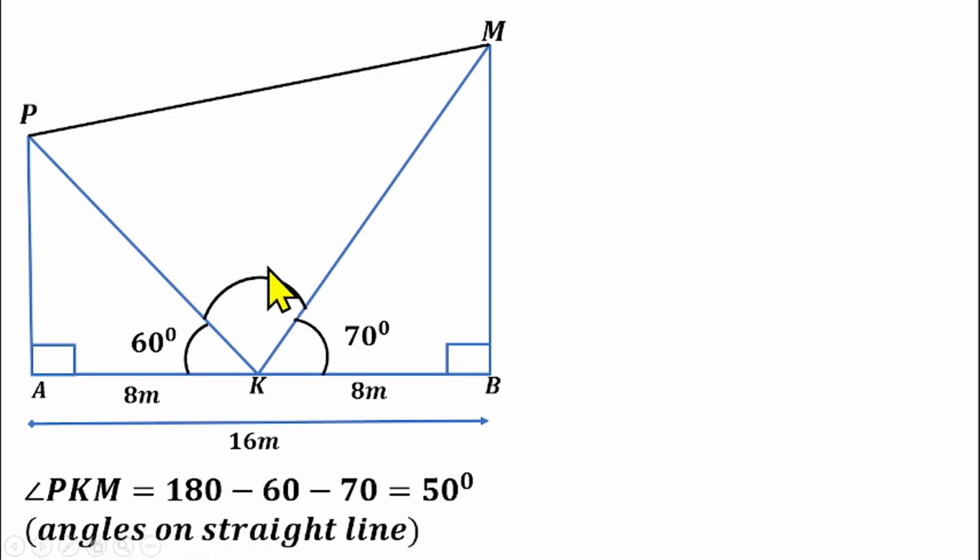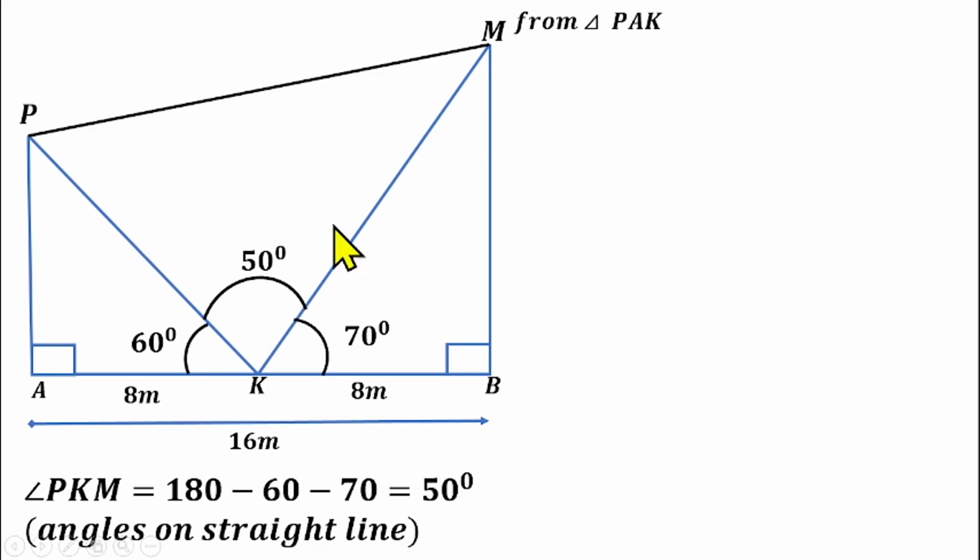Now that we know this angle to be 50 degrees, we can find this side of this triangle, which is the hypotenuse side of triangle PAK, and we can also find this side of triangle MKB, which is the hypotenuse side as well. Since we know this angle, we can use cosine rule to find the side we are looking for, because this one is not a right angle triangle. This angle is 50 degrees, we have already talked about that.